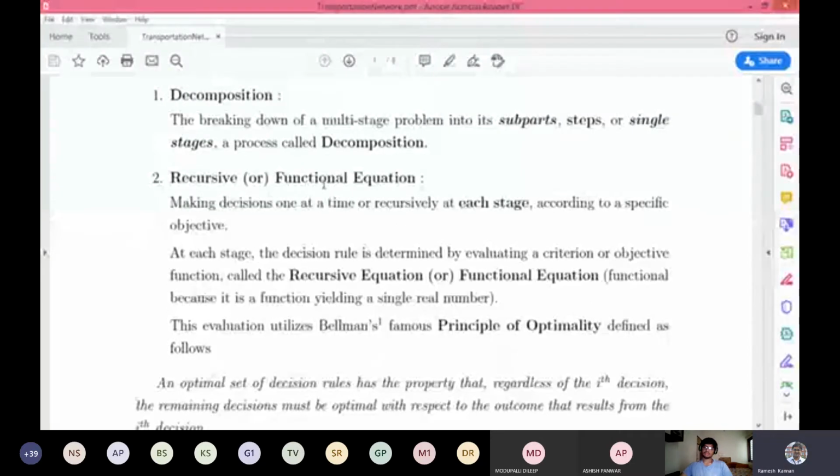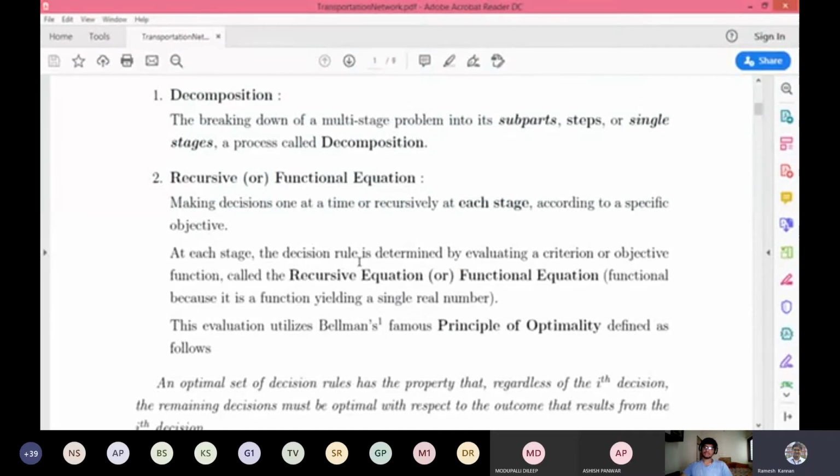The next, as I told you, is recursive, which is nothing but an iterative process. It looks into each stage and the decision we take. For example, if you want to go to Vandalur Zoo from VIT, you go to the bus stop and you might get a lot of buses, different categories, like the deluxe bus and the normal government bus.